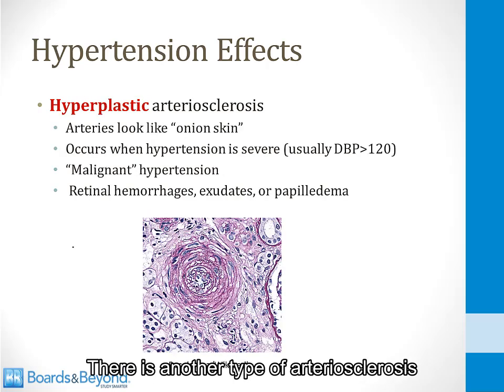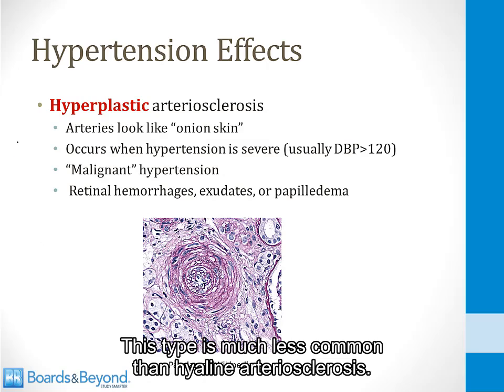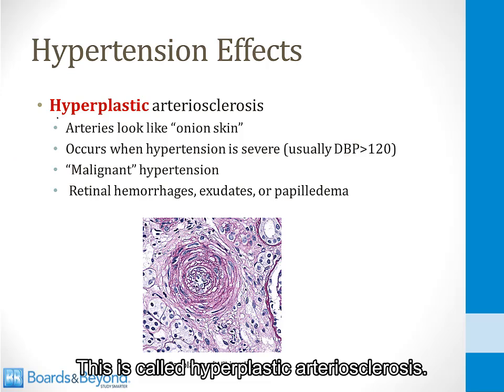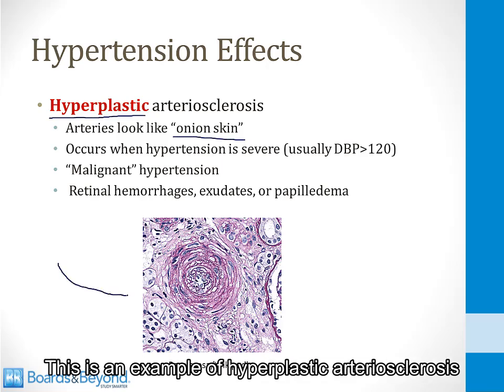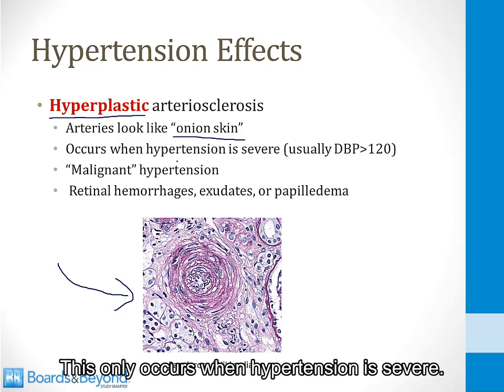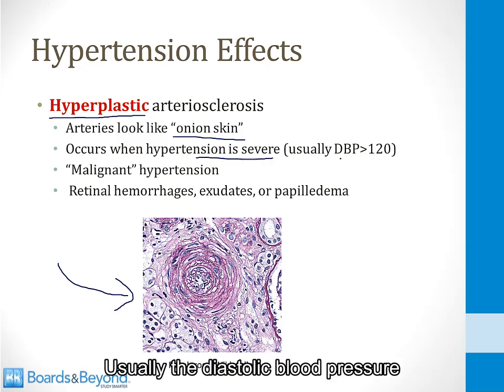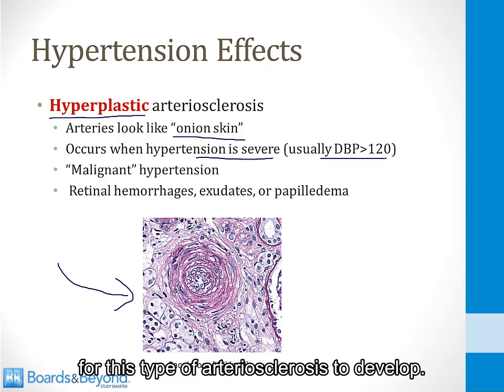There is another type of arteriosclerosis that can be seen in patients who have hypertension. This type is much less common than hyaline arteriosclerosis. This is called hyperplastic arteriosclerosis. In this condition, the arteries begin to look like an onion skin. This is an example of hyperplastic arteriosclerosis shown on the screen here. This only occurs when hypertension is severe. Usually the diastolic blood pressure needs to become over 120 for this type of arteriosclerosis to develop.